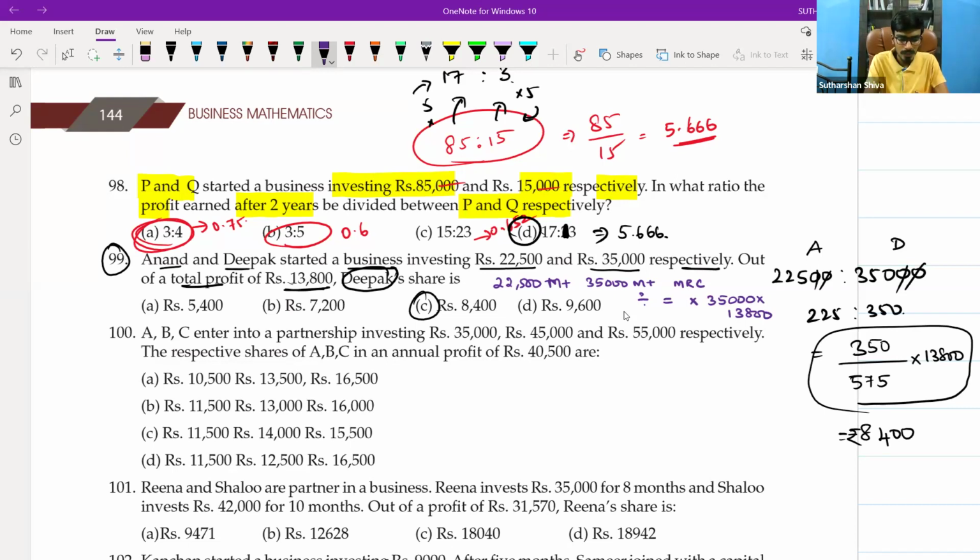Take a calculator: 22,500 M plus, 35,000 M plus, MRC. You will get 57,500 as the denominator. Then divide, equals, then multiply by Deepak's share, that is 35,000, and then calculate the profit into 13,800. What are you getting?